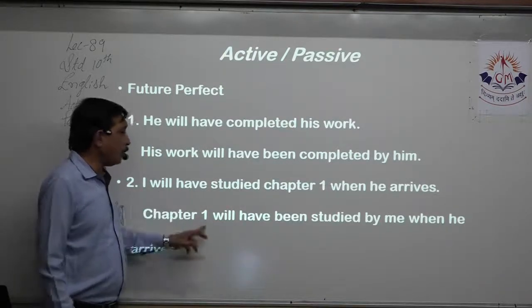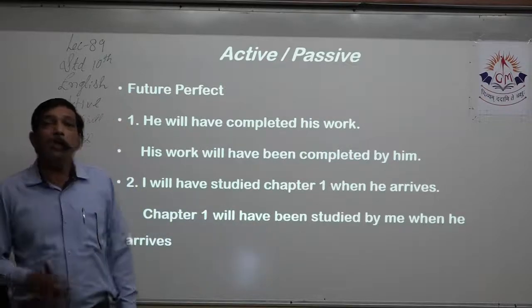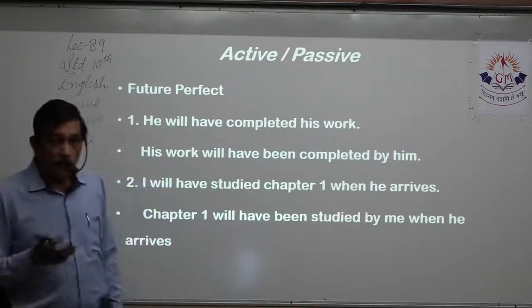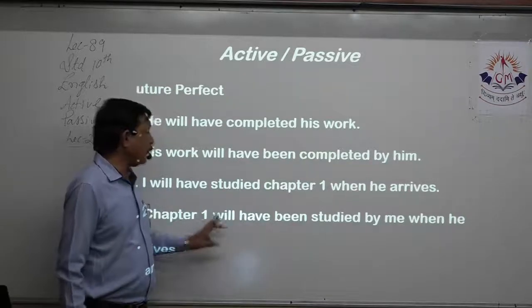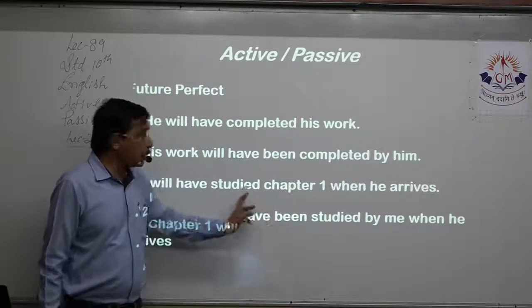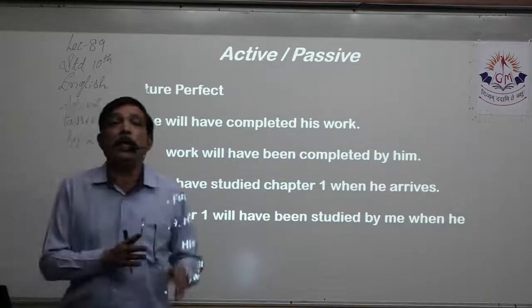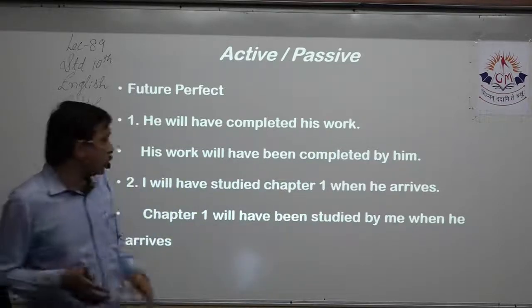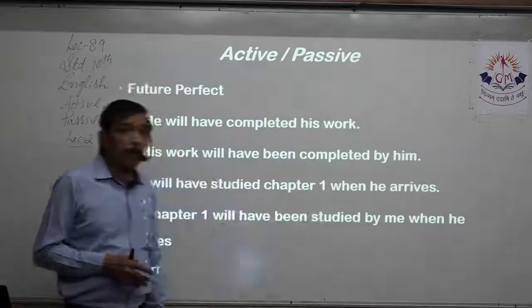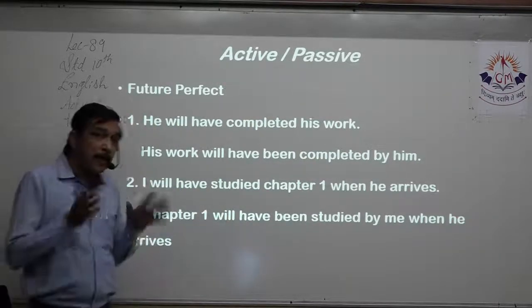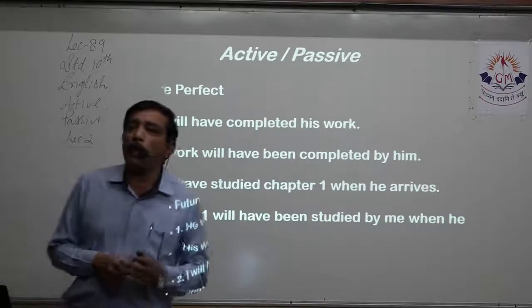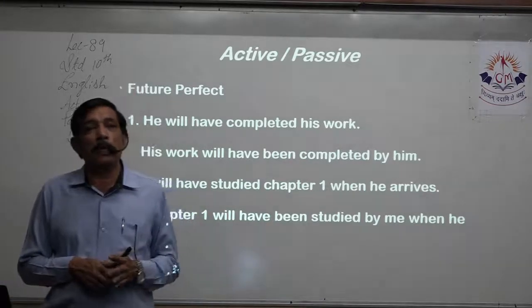Chapter 1 will have been, then studied. Study, so studied, past participle: will have been studied by me. Then the rest of the sentence comes, when he arrives. It remains as it is. We do not have to do anything with the second verb over there, that is arrive.